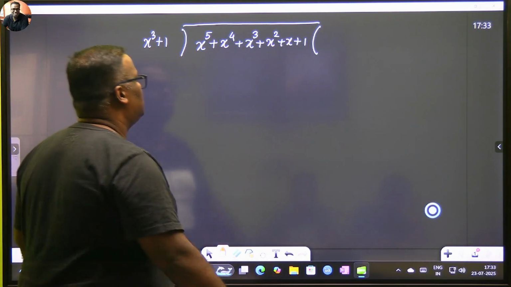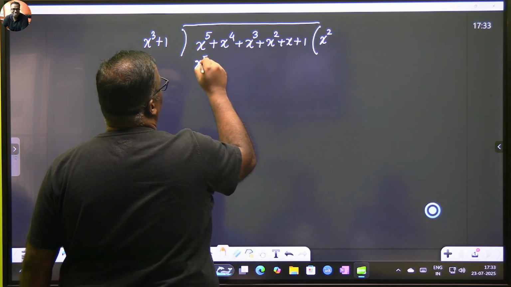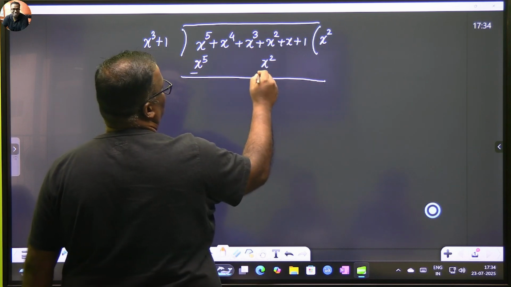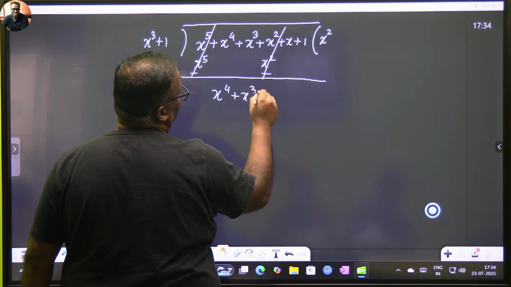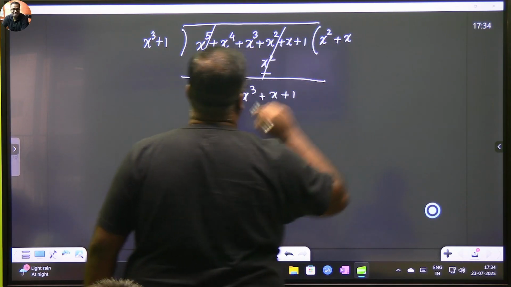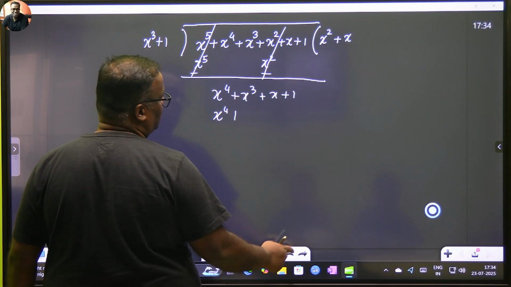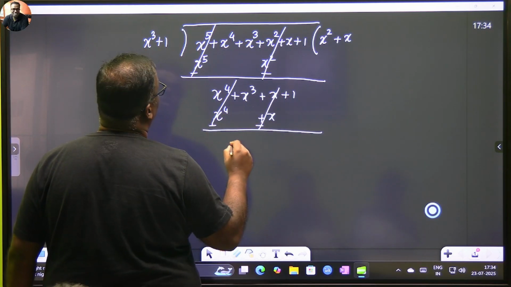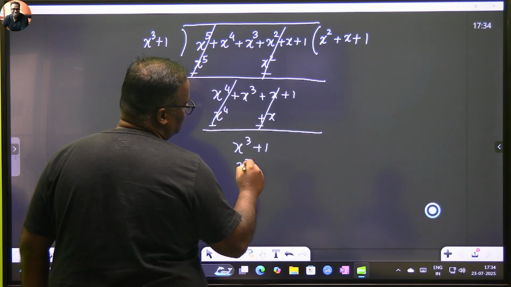So we'll go straight away. Sometimes answers don't match, so we'll multiply this with x square. So we get x to the power 5, and 1 multiplies with x square, we get an x square out here, right? Now we do negative, negative, this goes away, this goes away. We have x to the power 4 plus x cube plus x plus 1. So I multiply now this with an x. So I get x to the power 4 plus x, minus, minus, this goes away, this goes away. This gives me x cube plus 1. Hey, come on, this was easy. Just multiply with 1, so you get x cube plus 1.